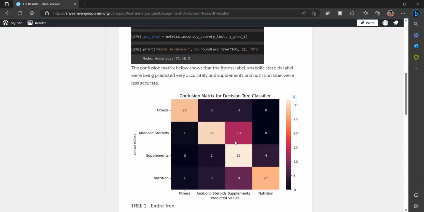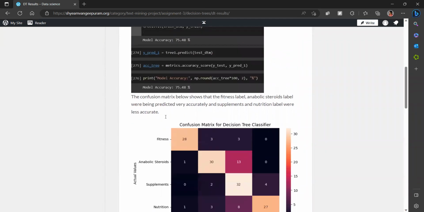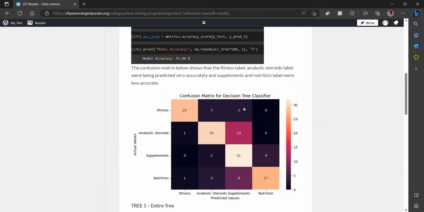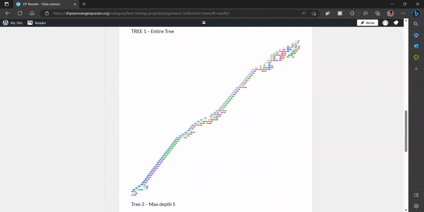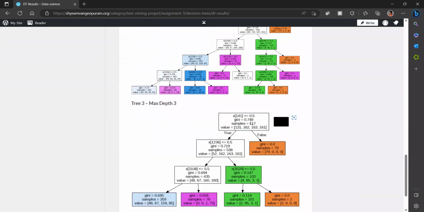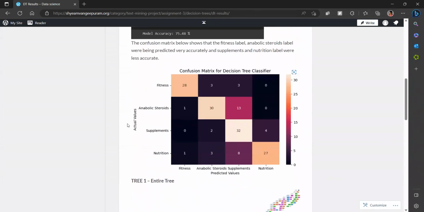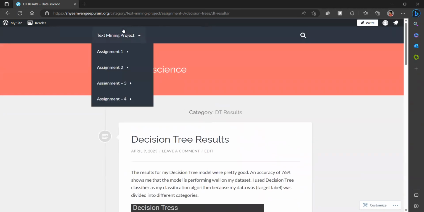If you go to decision trees, it's very similar. I got a 75.48% accuracy. And here also the results were similar. Fitness and anabolic steroids labels were being predicted accurately, and supplements and nutrition labels were less accurate. So here are a bunch of decision trees printed out. This is the entire tree. This is with max depth 5 and this is with max depth 3. And the results were quite similar to my naive Bayes too.